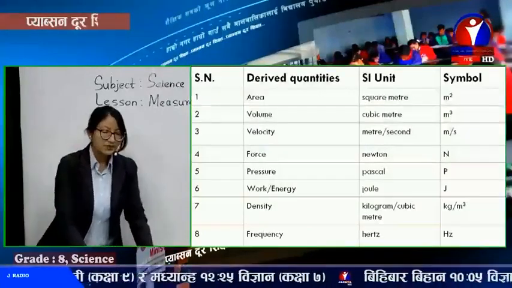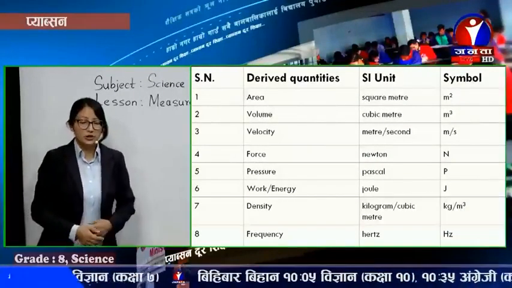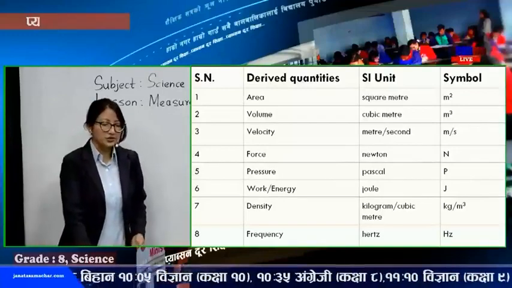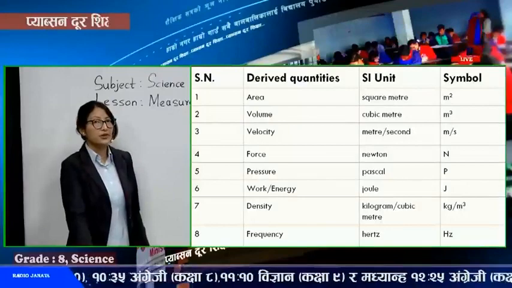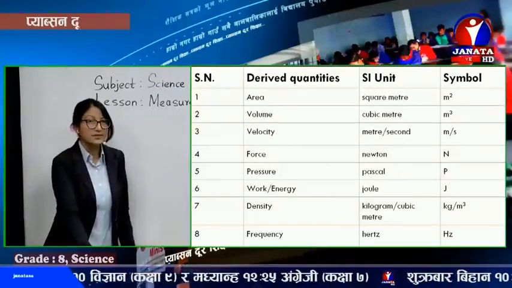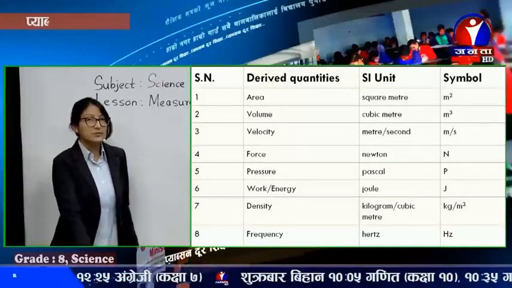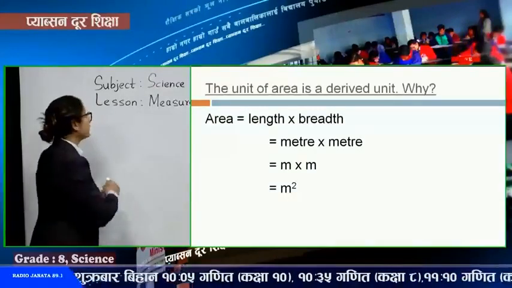Now we also tried to derive some of the units, to find out how we can say they are derived units. You can just check over here, like area. We can continue slightly from here as well. So area, its SI unit is square meter, and how its unit is derived, we learned in the previous class.